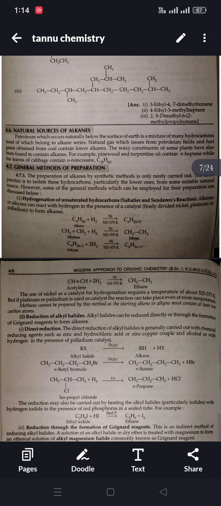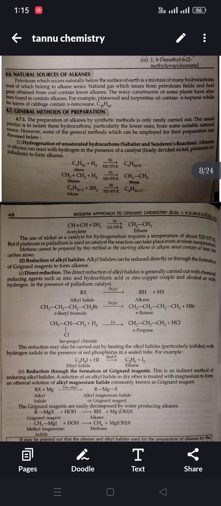The use of nickel as a catalyst for hydrogenation requires a temperature of about 525 to 575 Kelvin. But if platinum or palladium is used as catalyst, the reaction can take place even at room temperature. Methane cannot be prepared by this method as the starting alkene or alkyne must contain at least 2 carbon atoms.